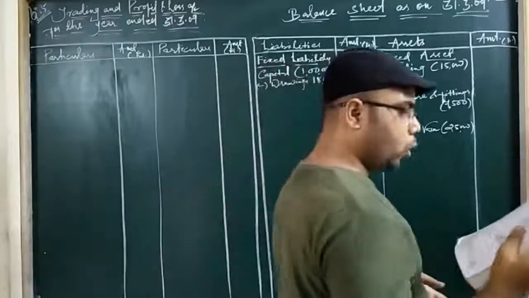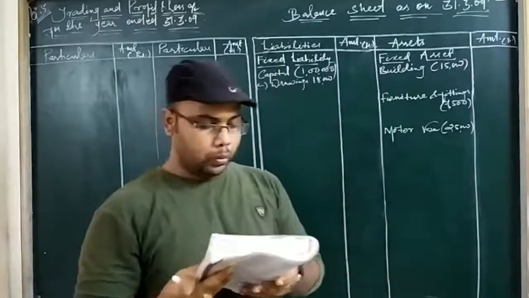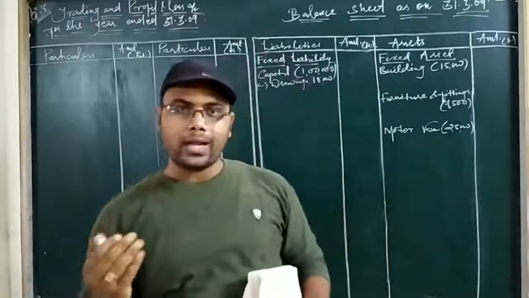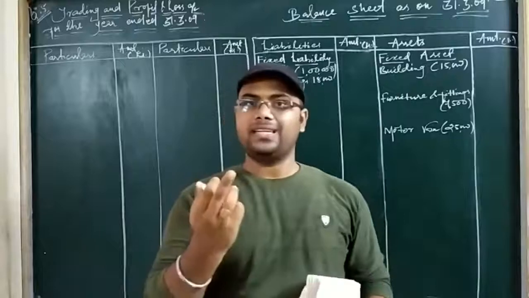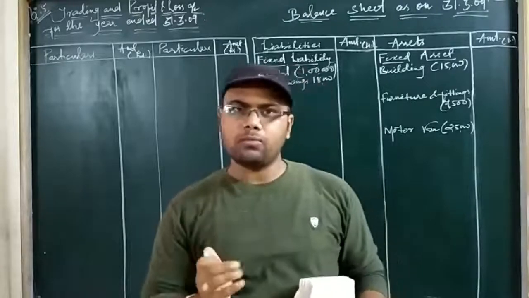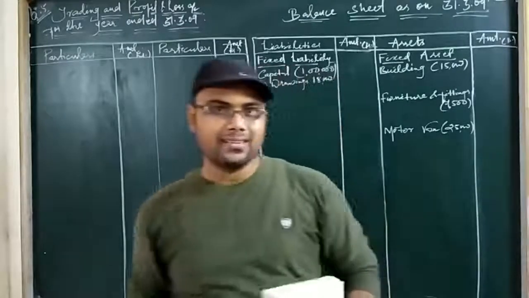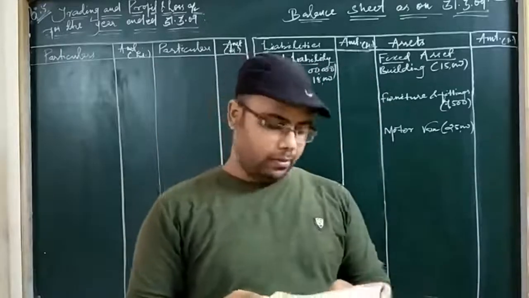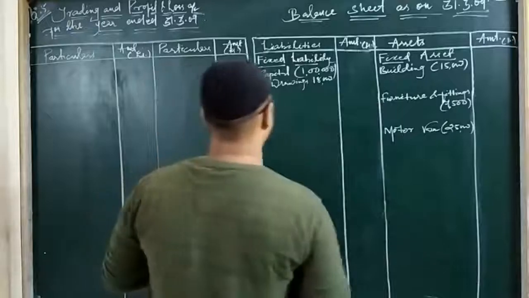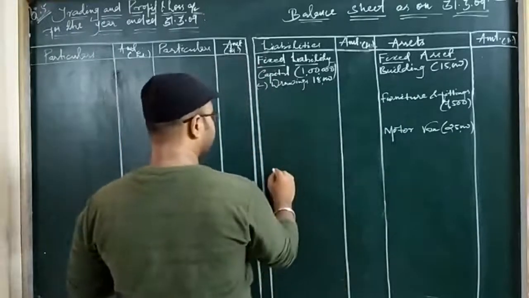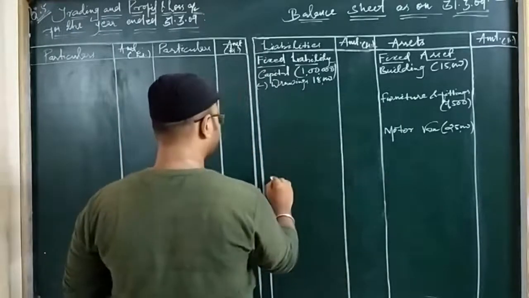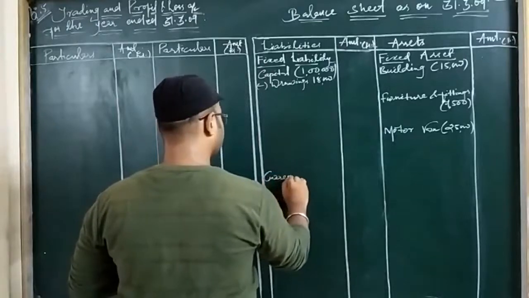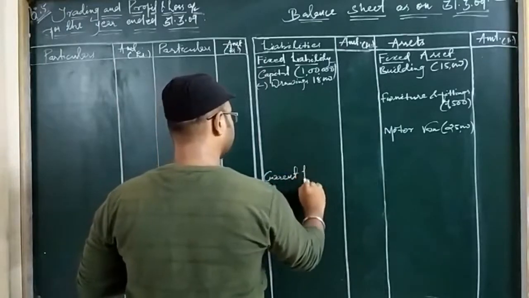Now, the next item is loan from Mr. A. I have told you that if you are taking a loan, like loan from any concerned party, that is your liability. If you are giving a loan to someone, like loan to a concerned party, that is an asset. So, being a short-term loan, we will consider it as a current liability. So loan from Mr. A. I will write here because I think we are having a space problem for posting current liabilities and assets.